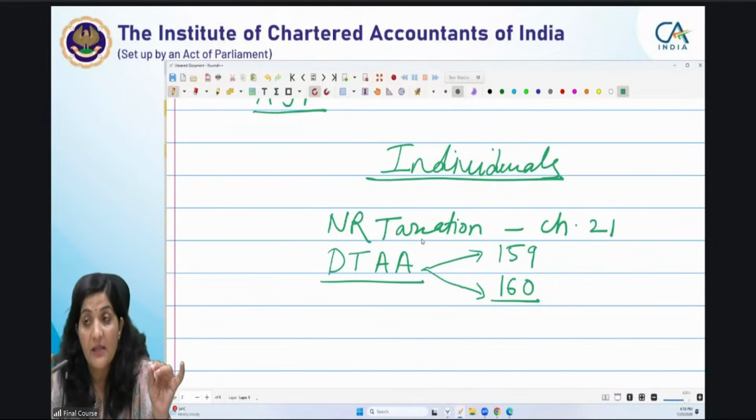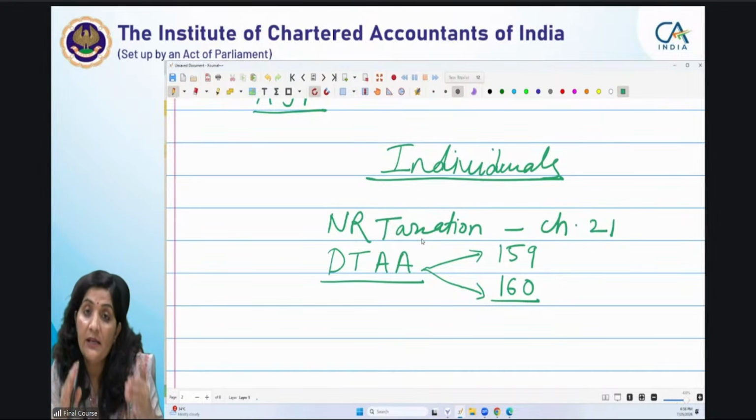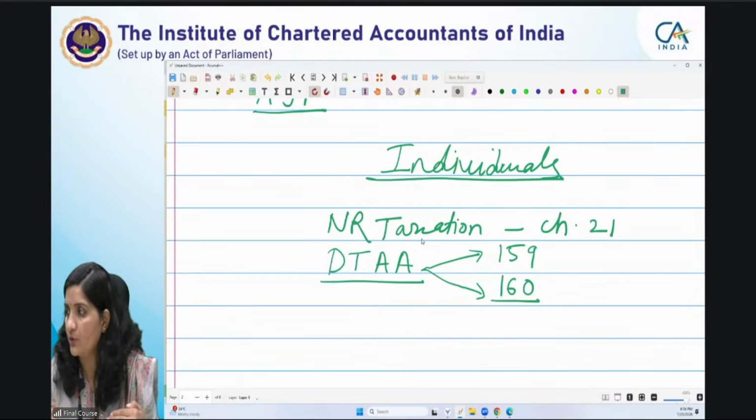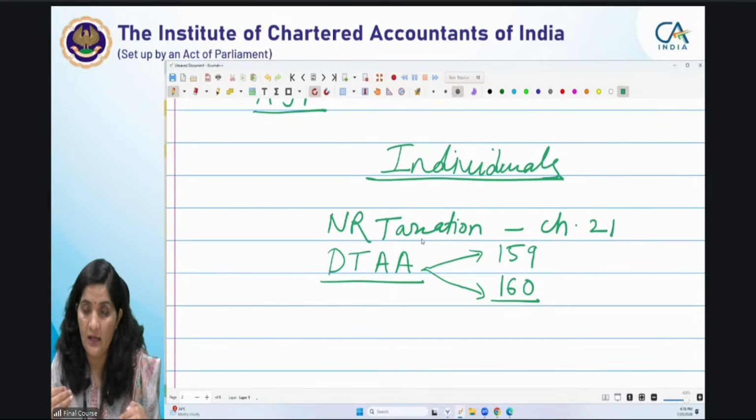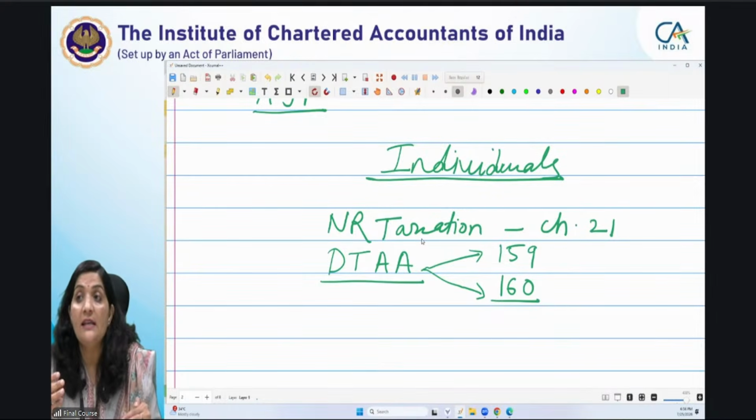But to understand the provision or remember the provision, it is essential that you read that provision with the help of the section numbers. आप जब section numbers के साथ पढ़ते हो ना, whenever you read a particular provision along with the section numbers, it is easy to retain it, easy to understand it, easy to refer it.